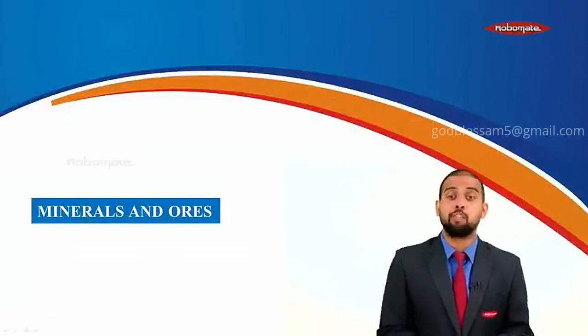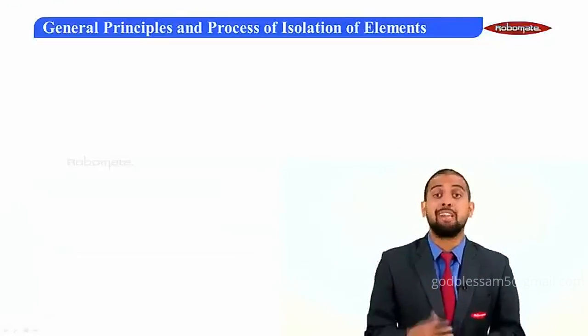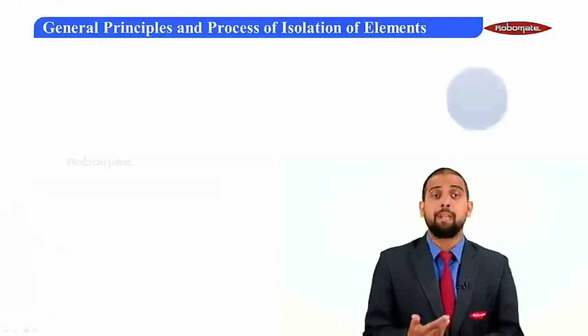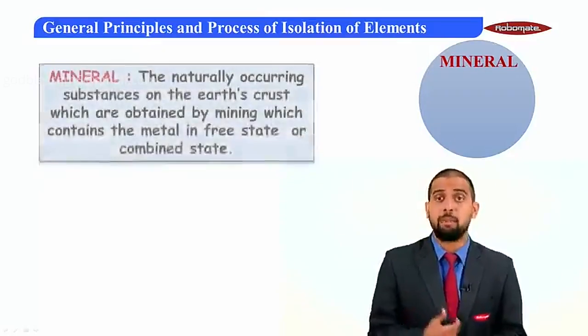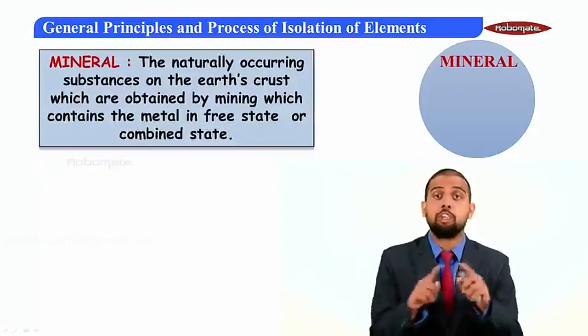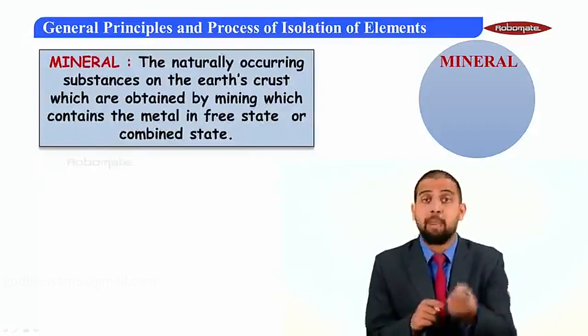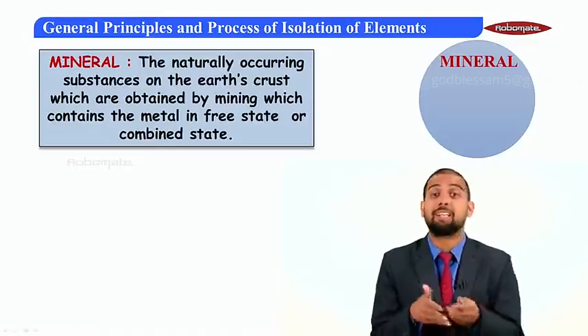In the last module, we have understood what is the difference between the word minerals and ores, whereas in this module, let us see how do we define them. So beginning with the word minerals. How do we define the word mineral? Please remember, minerals are the naturally occurring substances which are found on the earth's crust and which are obtained by mining, in which the metal can either be in the free state or in the combined state.